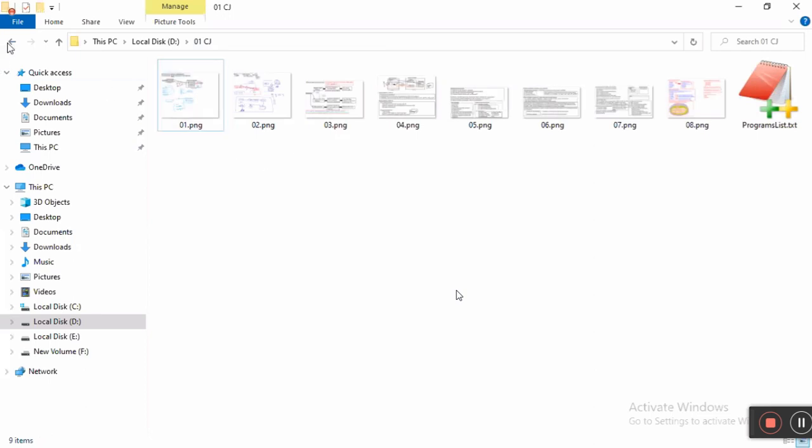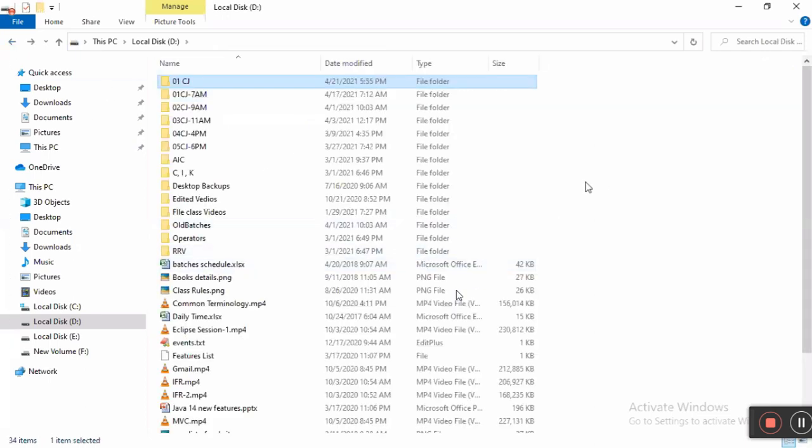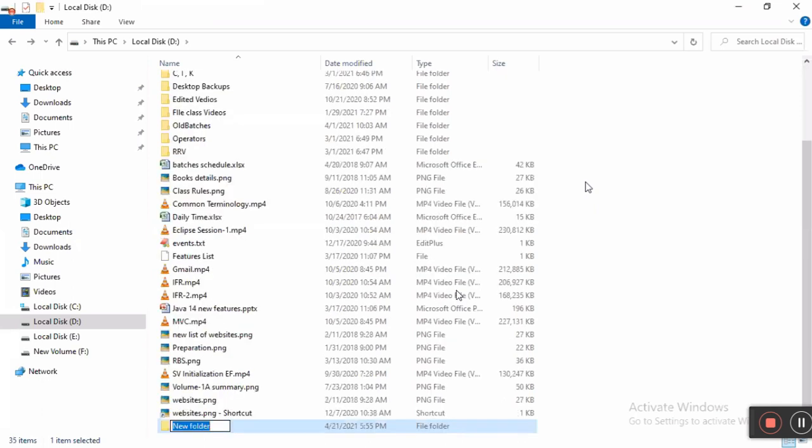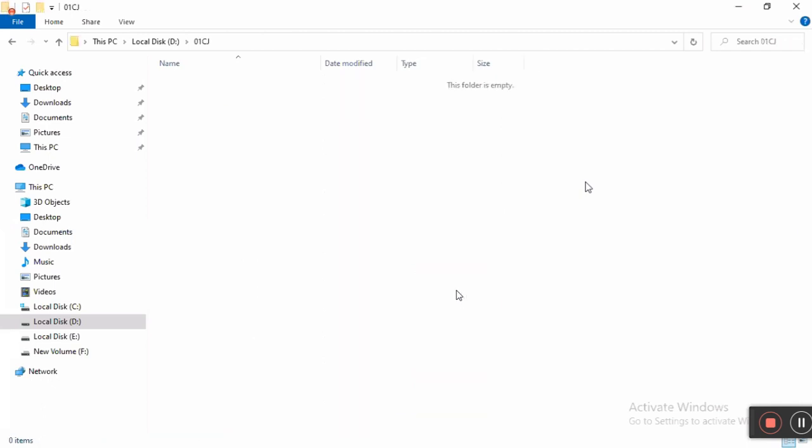First, go to your D drive or E drive or F drive or C drive, whatever drive you have. Now Control Shift N, create a folder 01 core Java. In that folder, create another folder called 01 Java Basics. Then open Notepad.